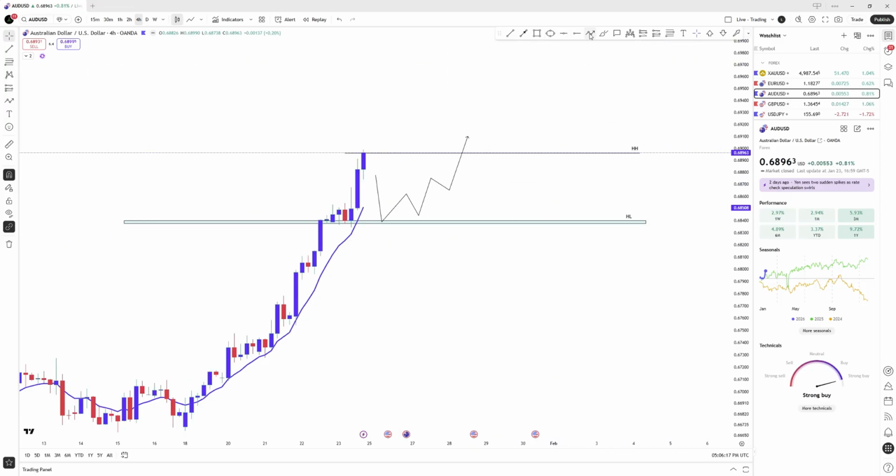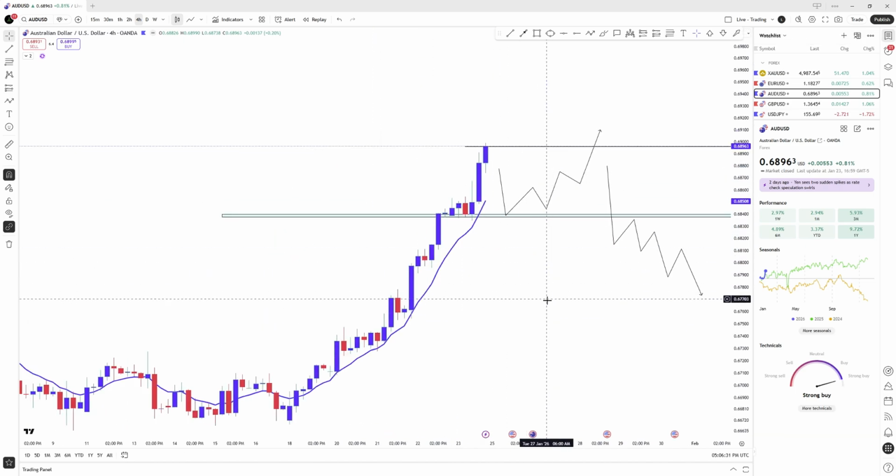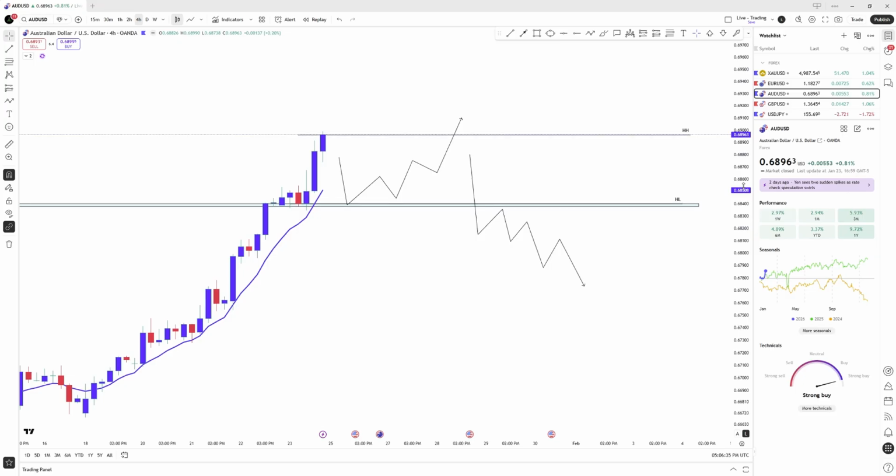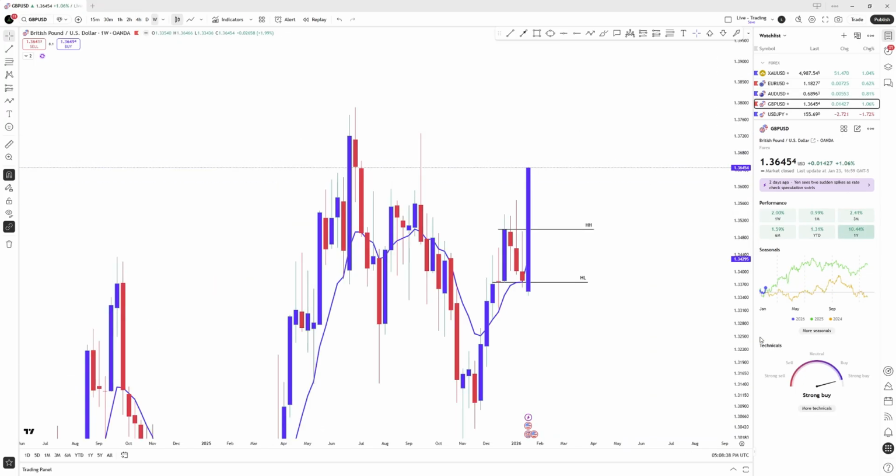If price breaks this zone, we'll look for a pullback to possibly catch some sells. So this is one of my top markets that I'm looking at for this week. Our next market is GBP USD.